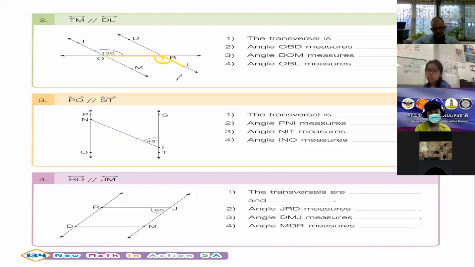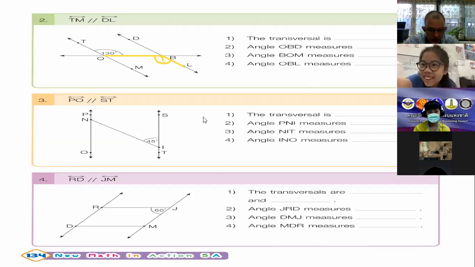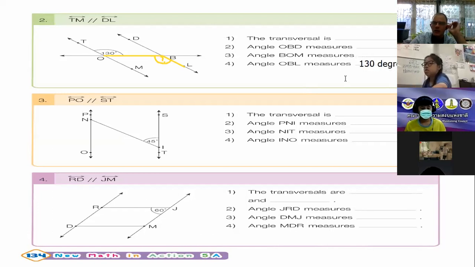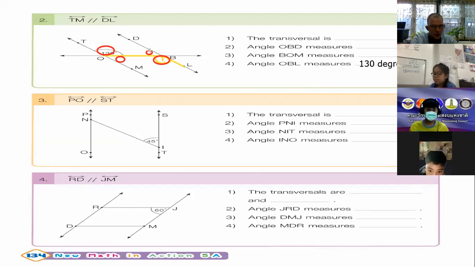130. Excellent job. Thank you, guys. It is 100% 130 degrees. Very good. The rule is opposites are the same. So, for example, this angle here and this angle here will be the same. This one here and this one here will be the same. Opposites are the same. Co-interior 180.